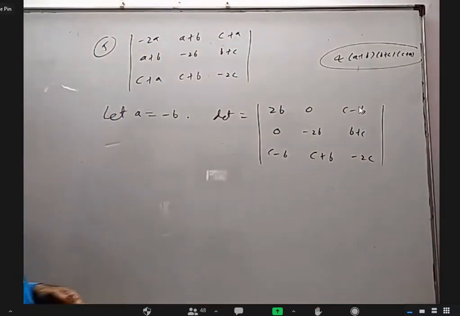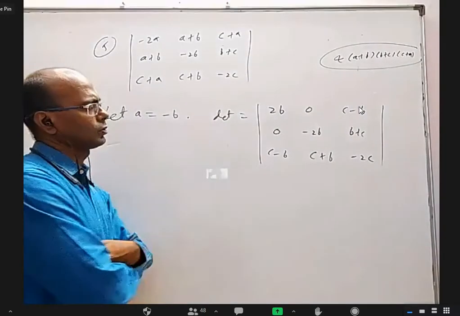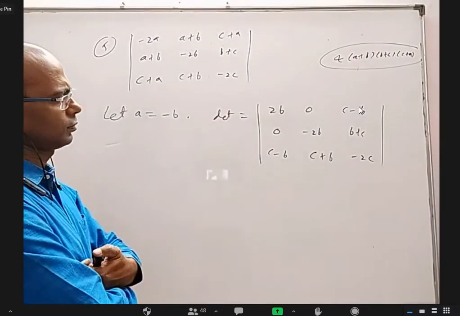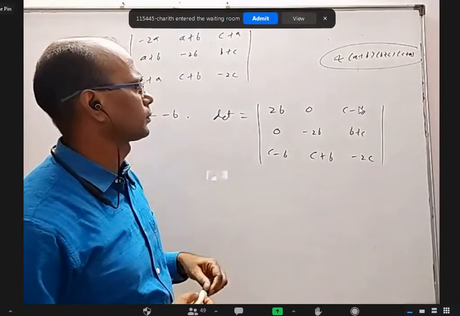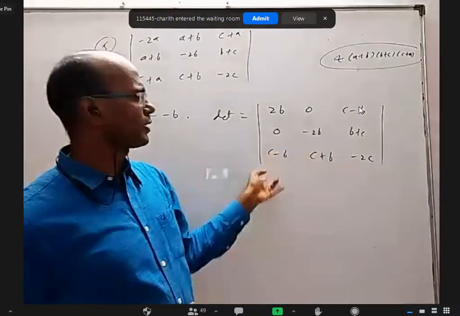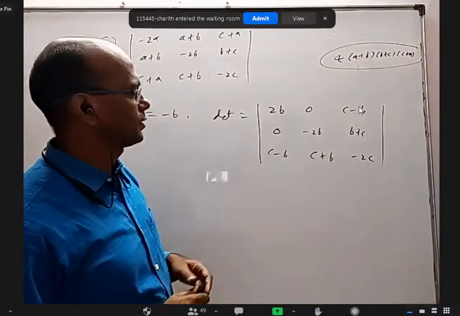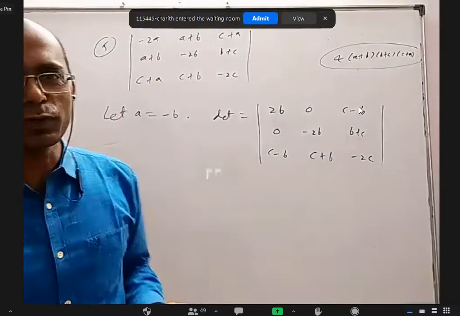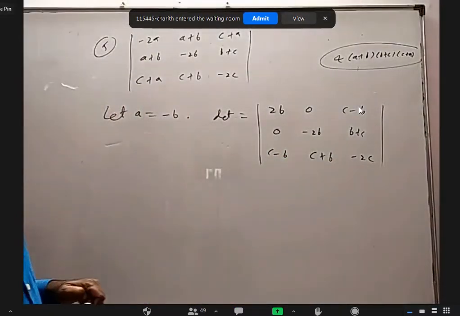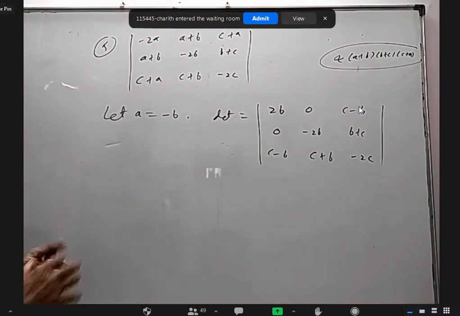Same thing I tried for columns. So you are saying if you add columns also, two columns will come identical. After all, this is a symmetric matrix, right? These two are same. These two are same. So somebody told rows, somebody told columns will be same. Anything else I can do to quickly tell it is 0? I want to prove it.